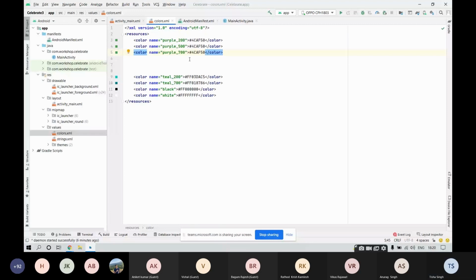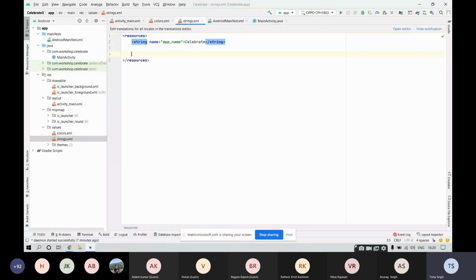All right. After that, inside values, we have this strings.xml. Now, what does this strings.xml file stand for? The strings.xml file consists of the strings that we will be using in our application. Why do we need this strings.xml? The reason behind having it is that, let's suppose I'm a native speaker and I don't understand the language in which the application is written.